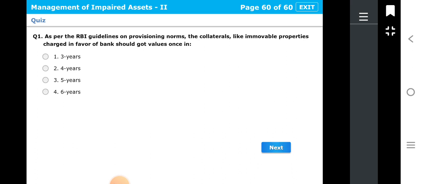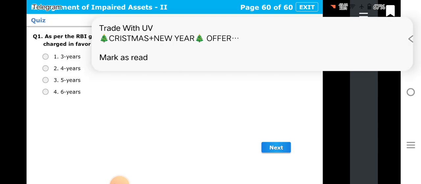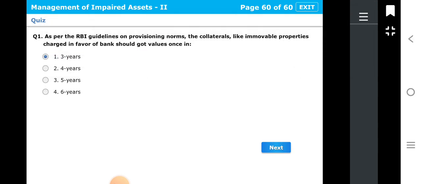First question is, as per the RBI guidelines on provisioning norms, the collaterals like immovable properties charged in favor of bank should get valued once in 3 years, 4 years, 5 years, 6 years. So friends, we have to tell regarding the valuation of the property, that the valuation should be done once in how many years. Let's see what is the correct answer. Correct answer is first, that is 3 years. So once in 3 years the valuation should be done.